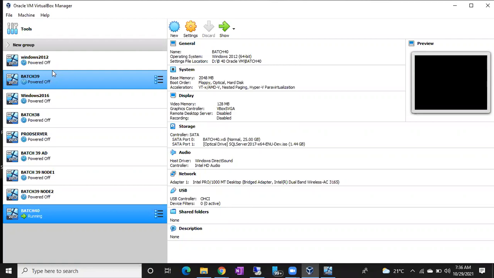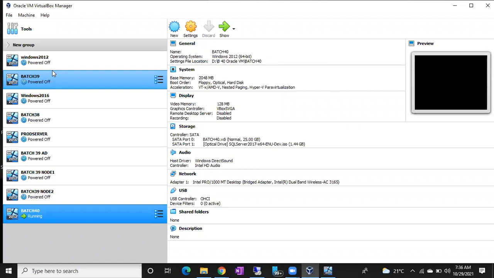In client-server architecture, what is the client for Oracle? Anyone having any idea on Oracle? Putty. Okay, we use Putty to connect to the Oracle servers. In the same way, we have Management Studio to connect to the SQL servers.